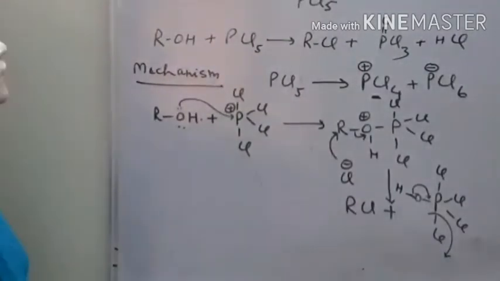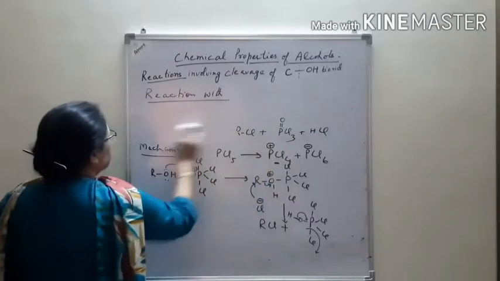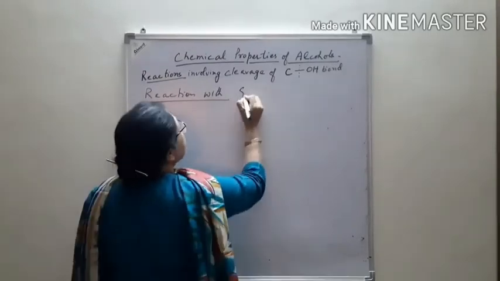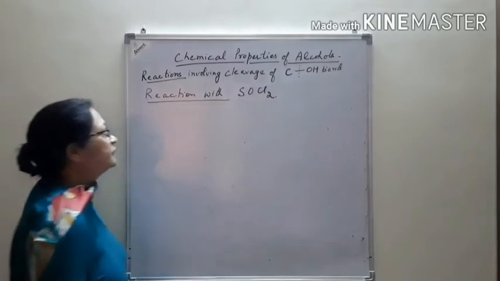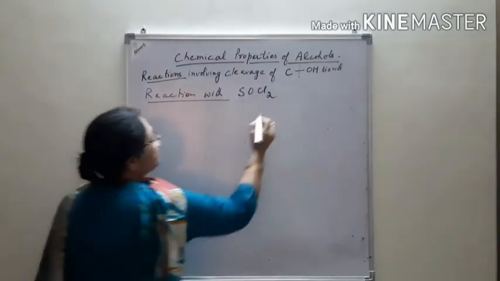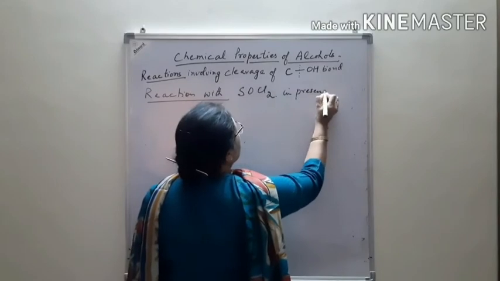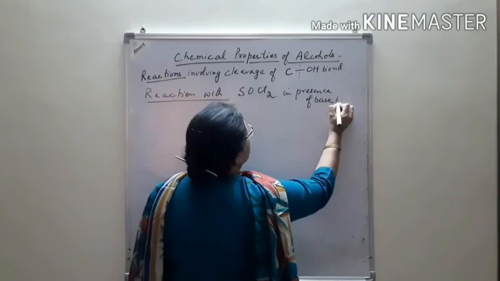Last, reaction with the thionyl chloride. Reaction with the thionyl chloride, that is thionyl chloride. And this reaction takes place in presence of base, right?